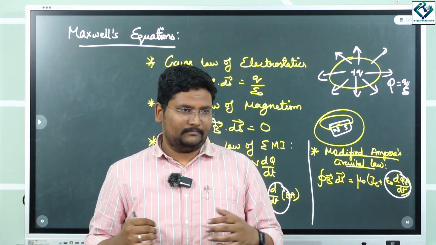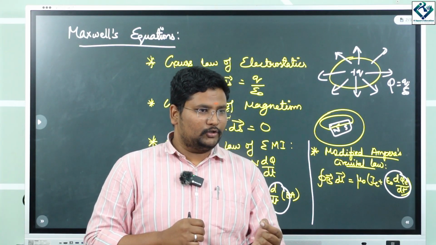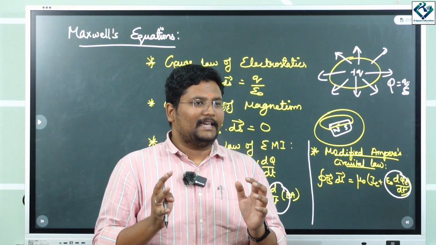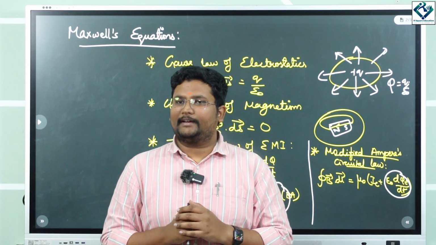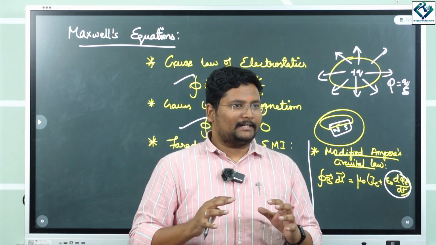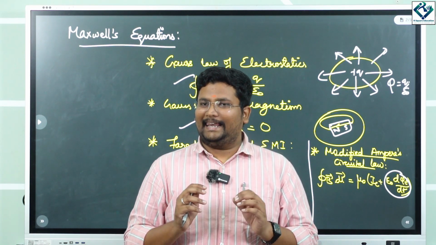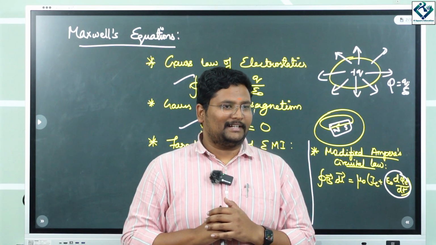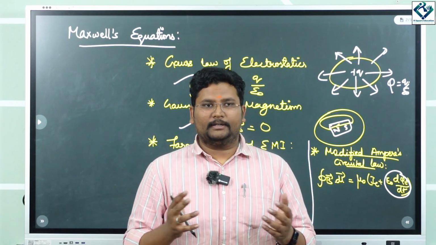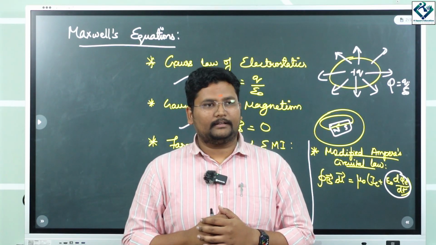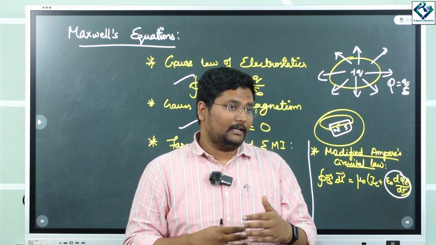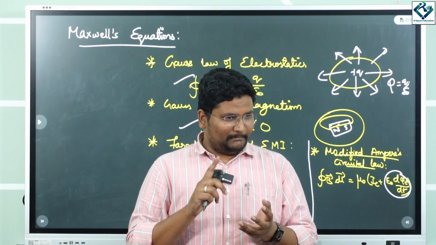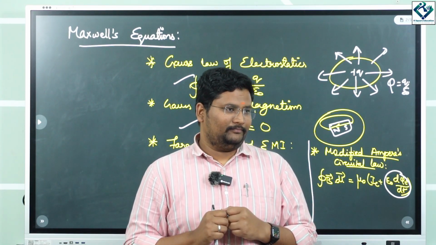They are long range waves. From gamma rays to radio waves, all come under the spectrum called the electromagnetic spectrum, because they travel with the speed of light. So electromagnetic waves are nothing but what? Light. So that's why Maxwell is the father of electromagnetic waves. Without him, there is no possibility of light today. There is no possibility for inventions based on light, optics. So he unified electricity, magnetism and optics, right?